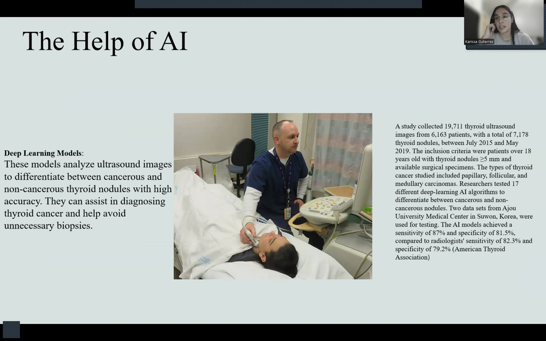There was a study done between the months of July 2015 to May 2019. What they did is they took images of thyroid, so ultrasound or CT images of the thyroid and nodules around the thyroid. And what this predicted is the deep learning models was able to predict 87% of the thyroid being cancerous and about 81% of them being non-cancerous. Radiologists took those same images. They were able to detect 82% of them being cancerous and 79% of those being non-cancerous. So the help of AI is helping with this deep learning model.